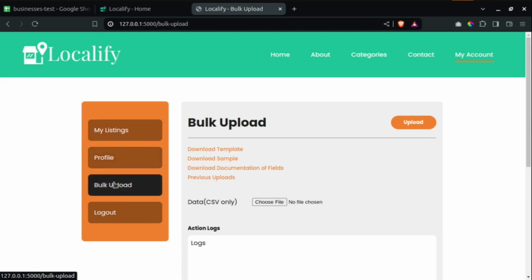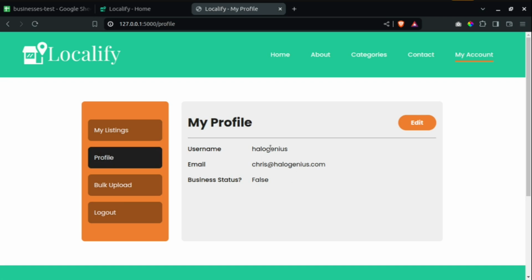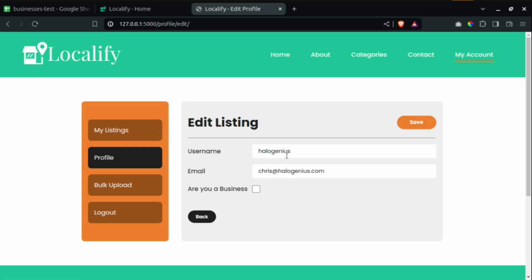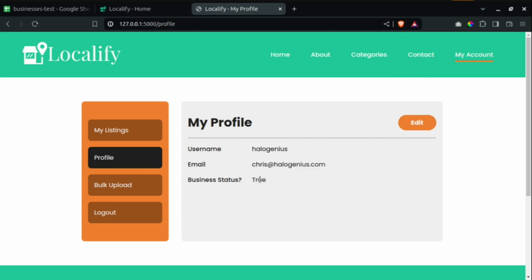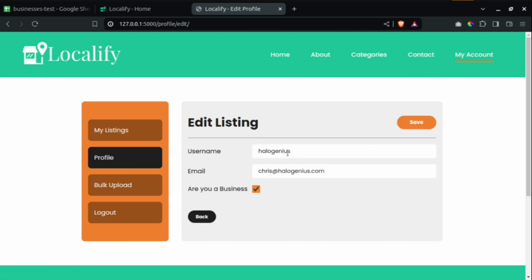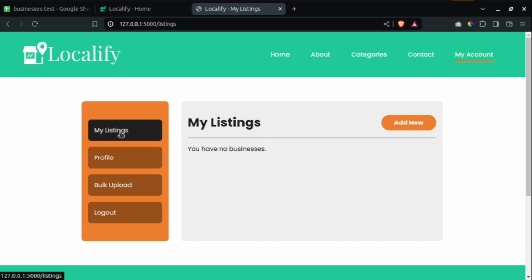So this is the page where we are going to be doing the bulk upload, but I will leave that for now. Then this is the profile. You can see that the username is allogenius, the email is chris@allogenius.com, then the business status is false. So if I come to edit, for example, and I change the username, or "are you a business," if I tick this one and I save it, you can see profile updated successfully. Now the business is true. I can decide to change any of this just from this edit page right here, but I'll leave that for now. So go back to my listings.